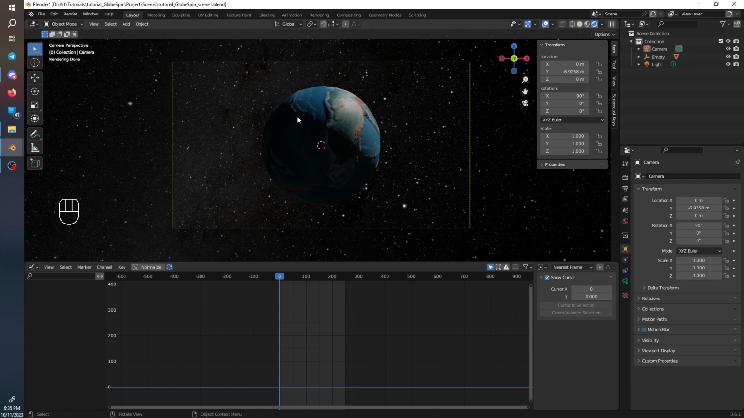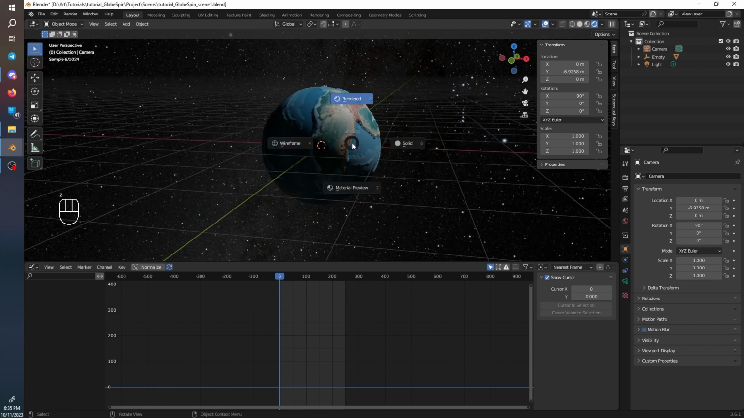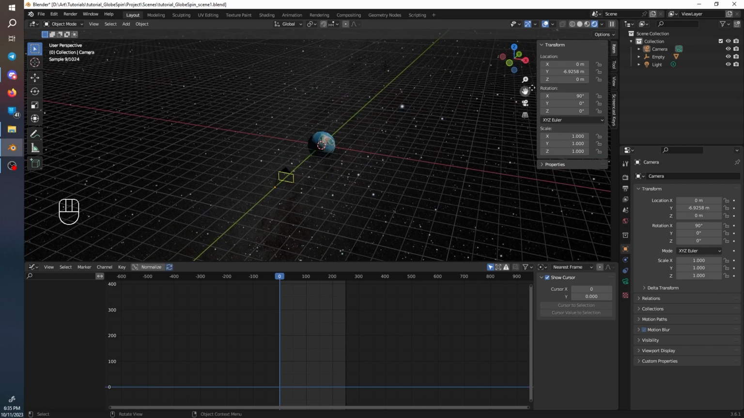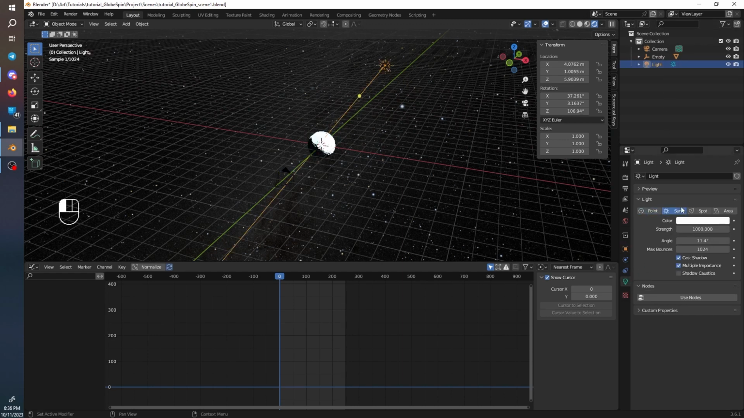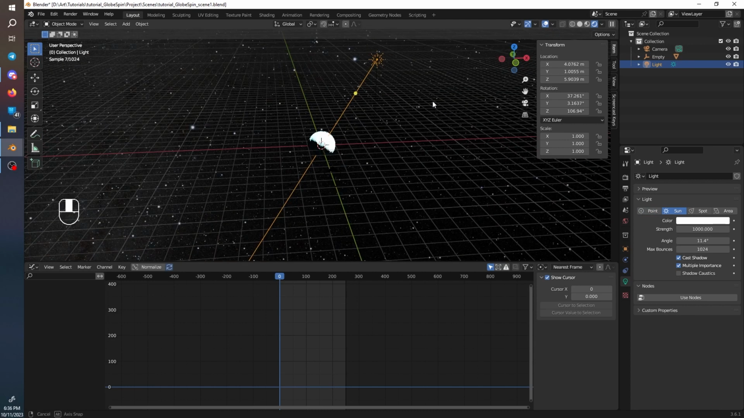Now this is not the lighting that we would like. So coming out of this view, we are going to click on our light, go to this little bulb and click sun. Now this is a little too bright, so I want to change it to 1.2, and I am going to,